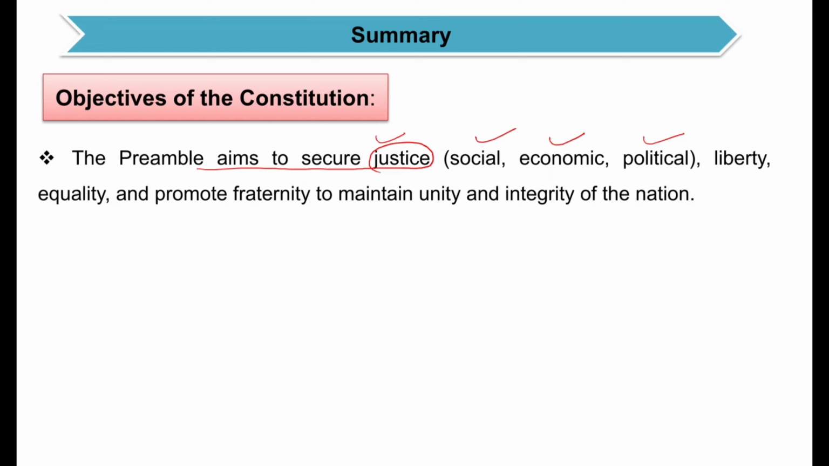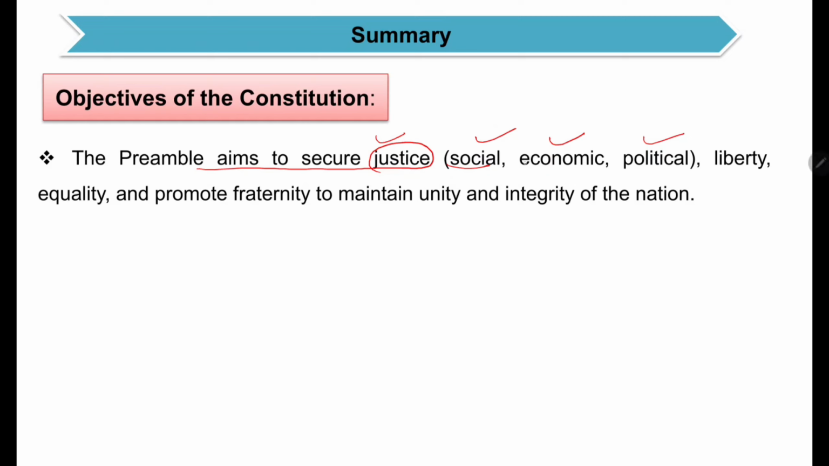What happens if the people are developed themselves? The country will be developed. That is why justice is ensured. And here social justice, what do you mean by social justice? By social justice we mean to abolish all types of discrimination on the basis of caste, color, creed, sex, place of birth or religion.